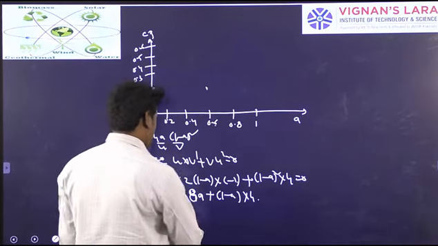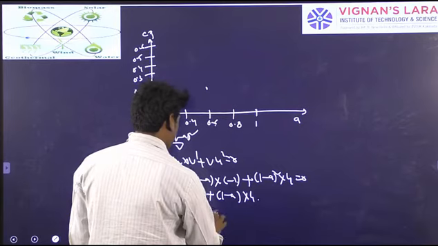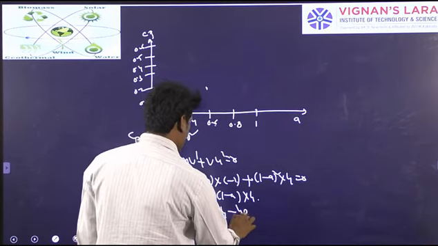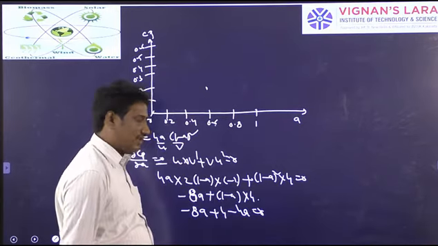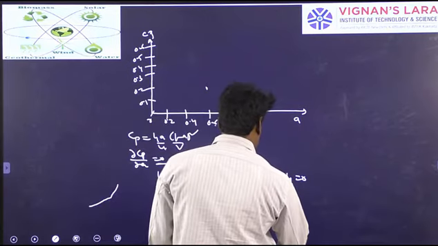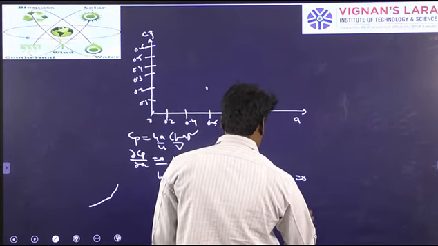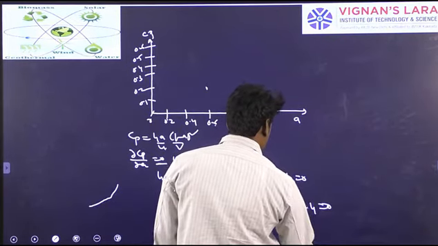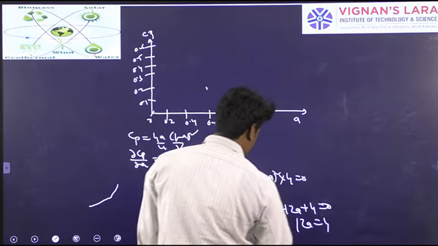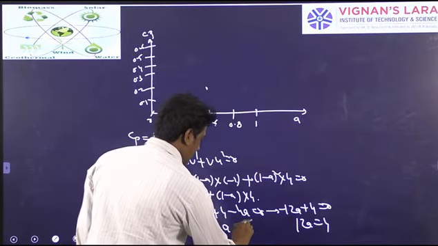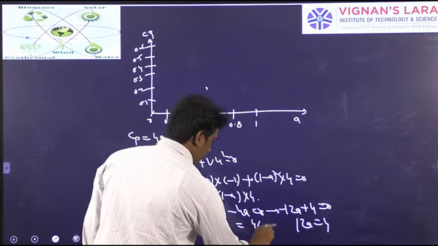From this equation you will get minus 8a plus 4 minus 4a, which will be equal to 0. You will have minus 12a plus 4 is equal to 0, so 12a is equal to 4. You get the value of a as 4 by 12, that is 1 by 3.